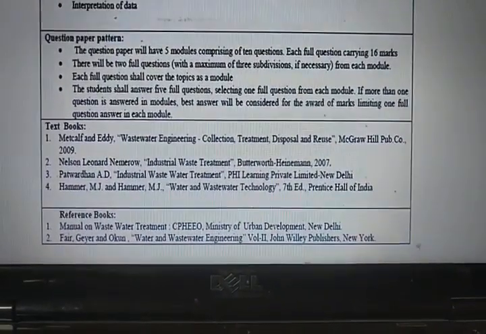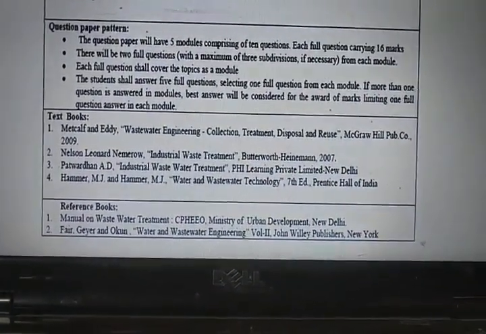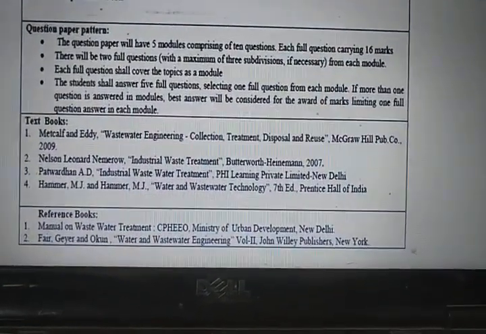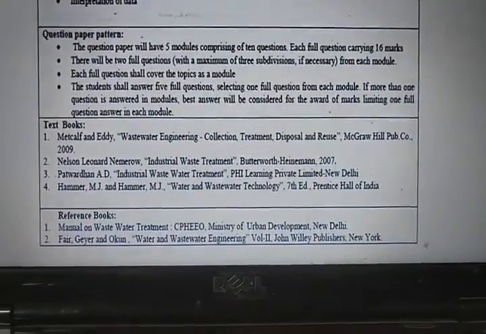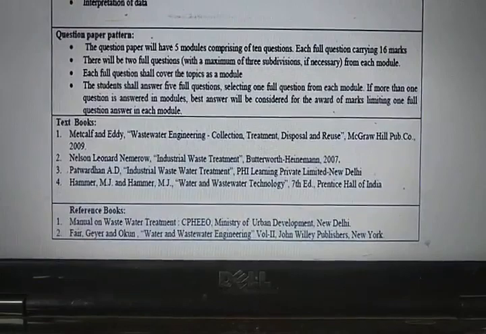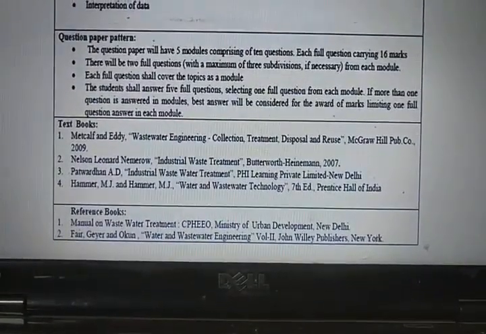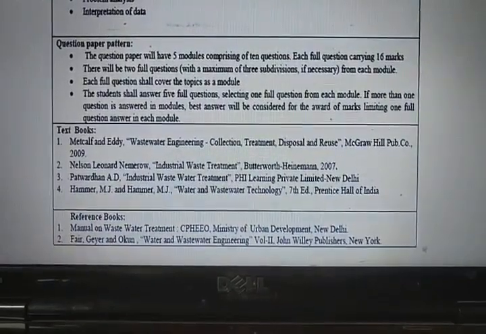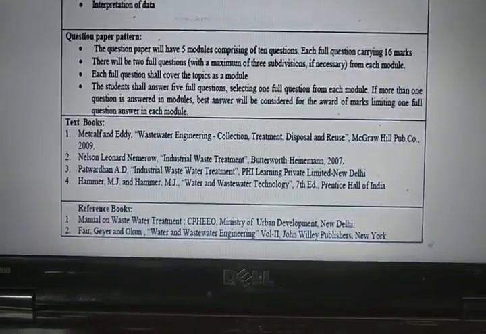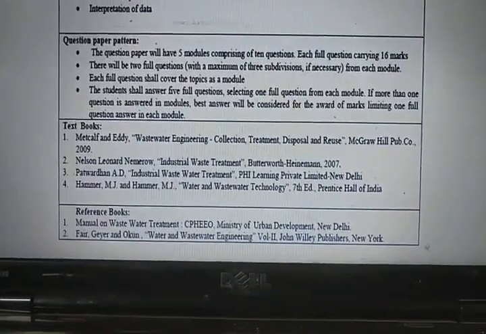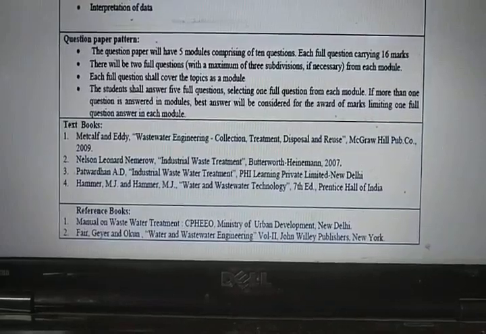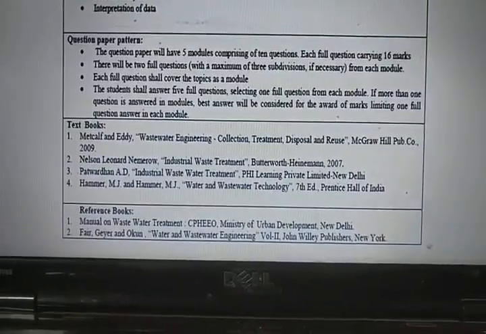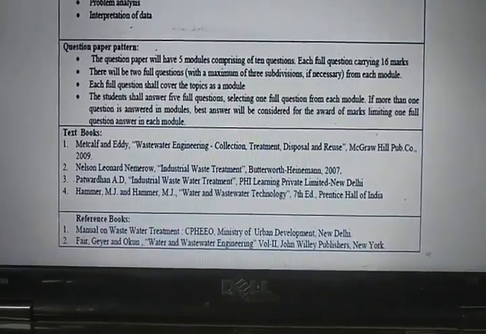And the textbook which you can refer to is Metcalf and Eddy. It is generally a very good book, usually called the Bible of wastewater treatment, by McGraw-Hill Publications. And for industrial wastewater treatment, you can refer to the book by Nelson Leonard Nemerow. You can also refer to Hammer and Hammer, Water and Wastewater Technology, by Prentice Hall publications.